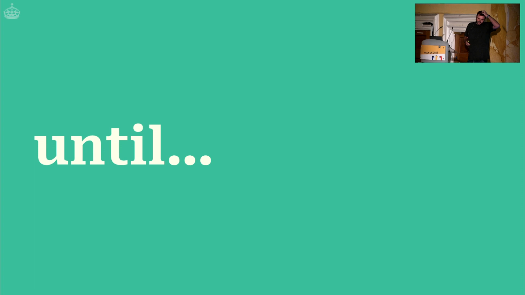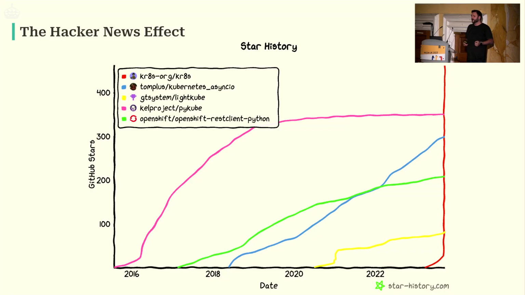And then about 10 days ago, I was just sharing the link around, and I put it in a few different places, and I was talking to different people about it. And Crates ended up on the front page of Hacker News. And that was super exciting and extremely terrifying at the same time. But this is the number of stars of all of these projects we've been talking about and comparing, plus some other projects that I just hadn't even heard of that came up in the Hacker News comments, like the OpenShift library, which turns out is also a Kubernetes API library. It's just not listed anywhere or advertised as such or named as such, but it is.